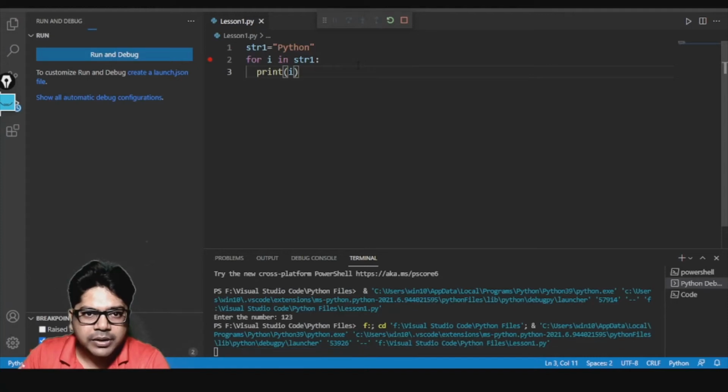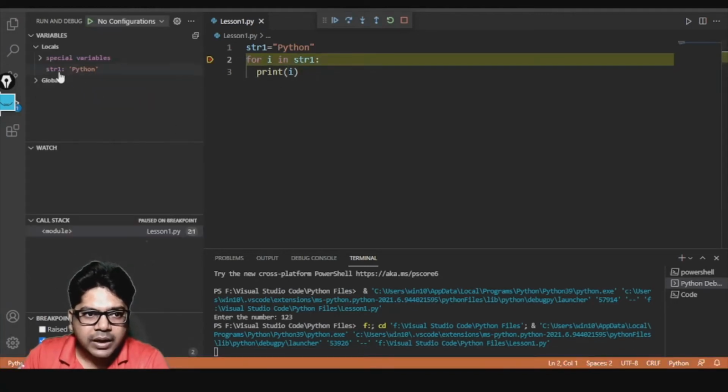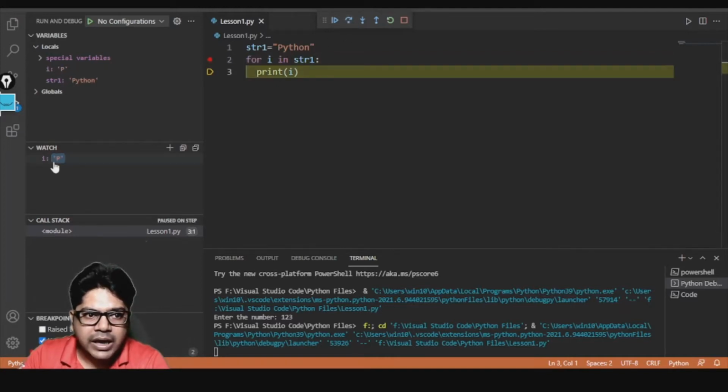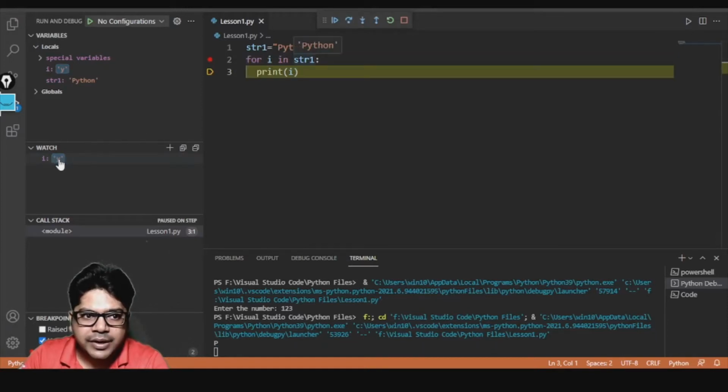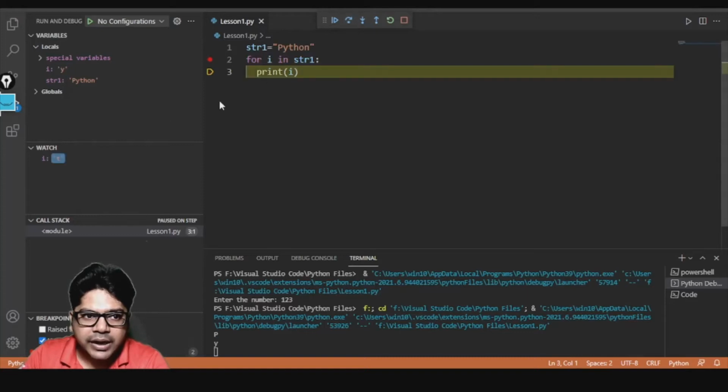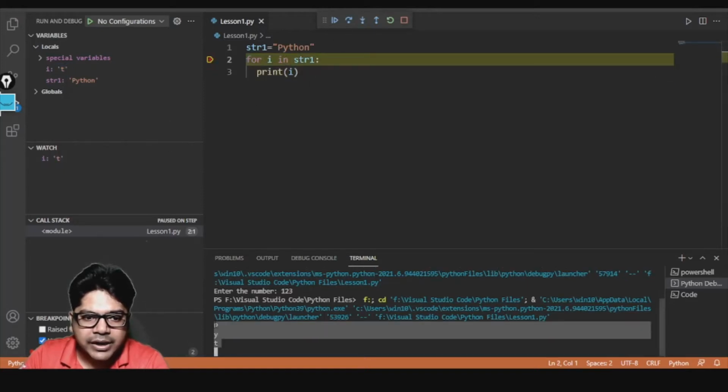Okay, so let me debug the code. For the first time, str is what? str is Python. Now I'll add over here the value of i. Now i is not defined, but the moment it goes inside, you see i is representing P. It went again, and this time i is representing Y. Next time it is going, it is representing T, and as soon as it is printing, we can see here PYT got printed.